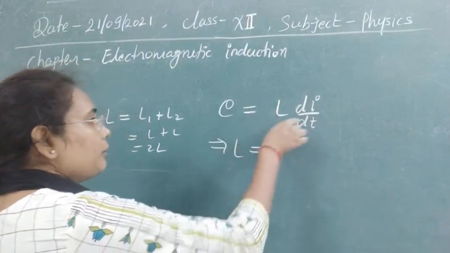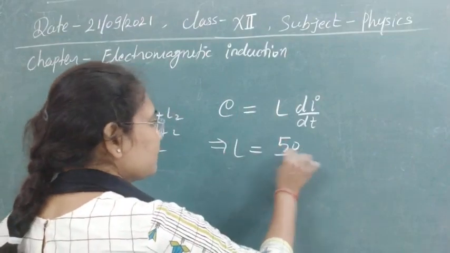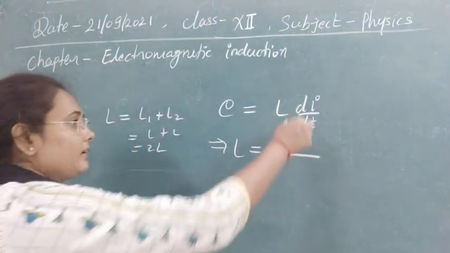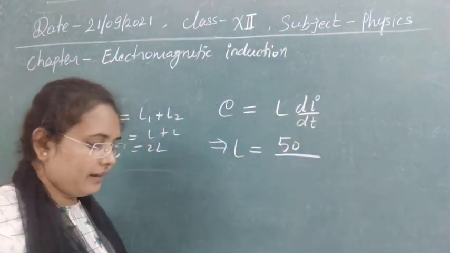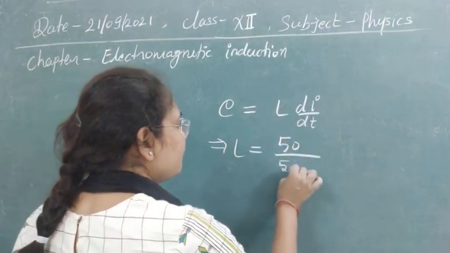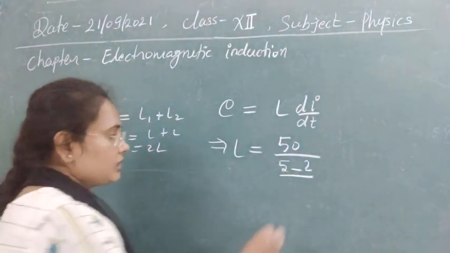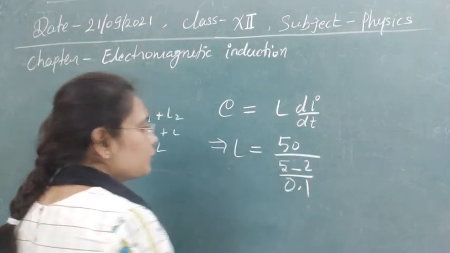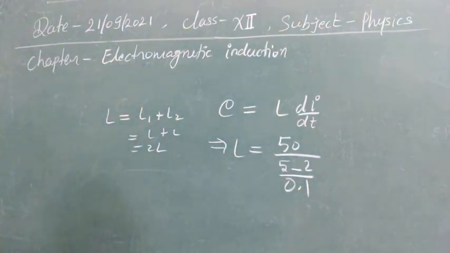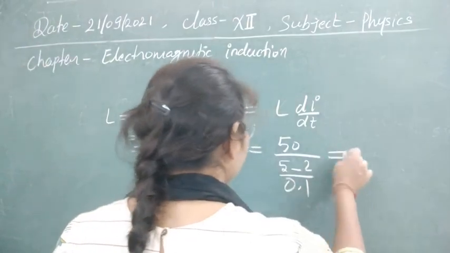So this will be L equals E upon di by dt. E has value 50 volt. The change in current is given as 5 ampere to 2 ampere, so di will be 5 minus 2, upon dt, the change in time, which is given as 0.1 second. If you solve it, we can find the value of self inductance.